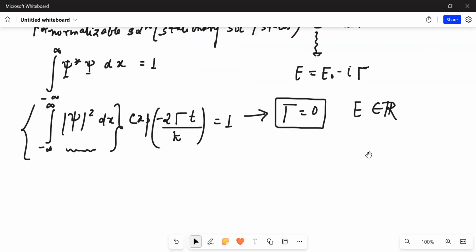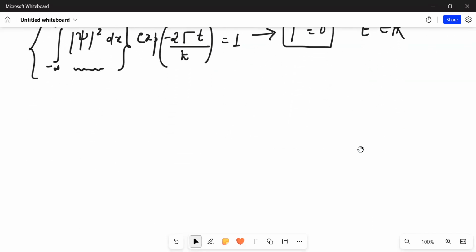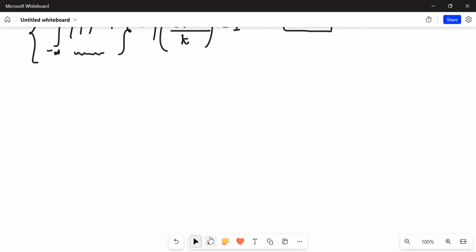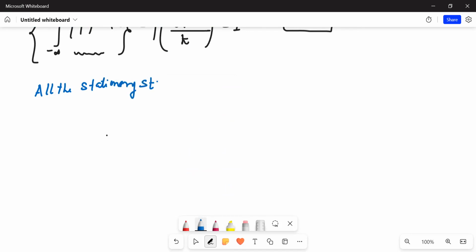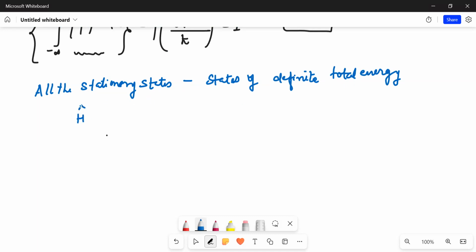Okay, this is quite important. The second point regarding this discussion is that all the stationary states are states of definite total energy. Now let us see how. I already stated that stationary states are the solutions for this.